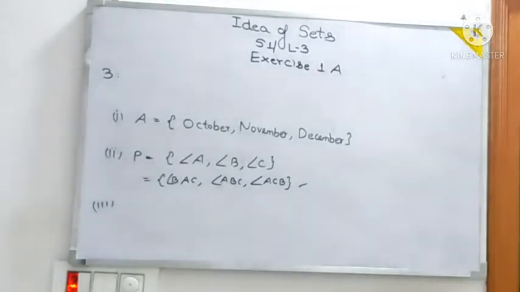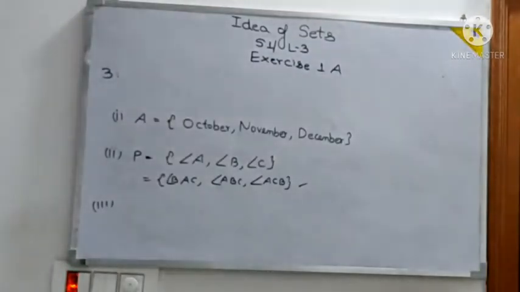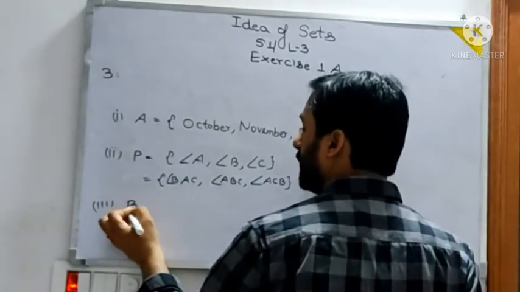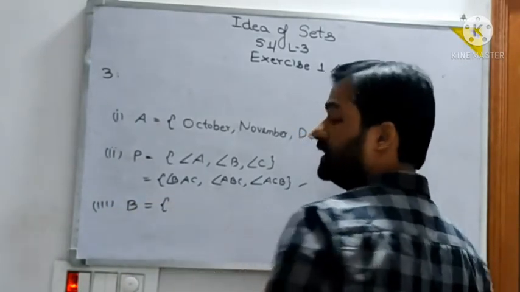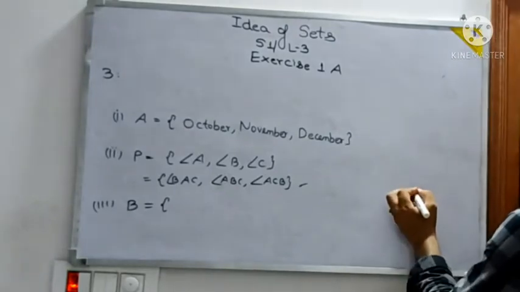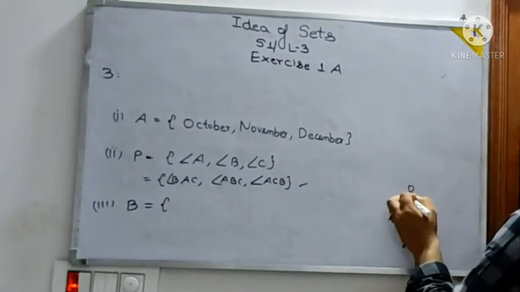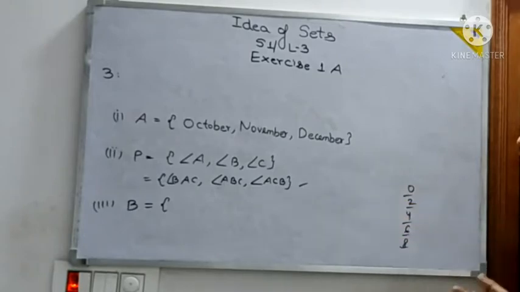The third one says set of even integers between 25 and 35. What are the even numbers? Those which have 0, 2, 4, 6, 8 at their ones place. So all these are even integers.